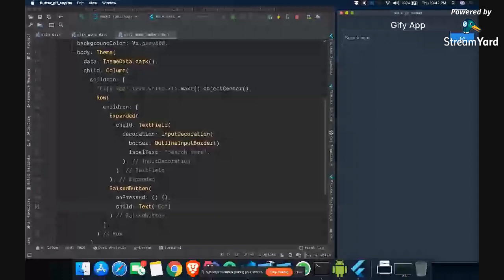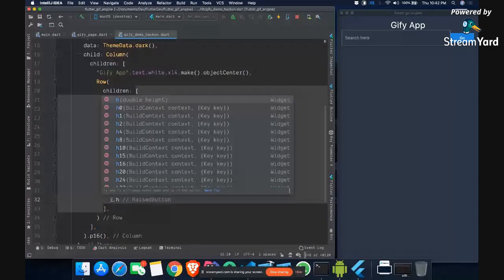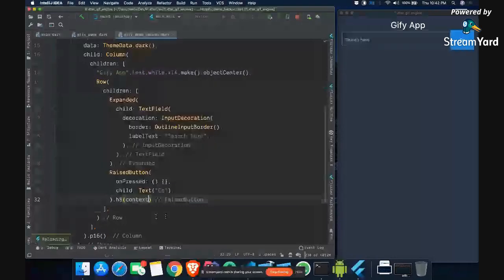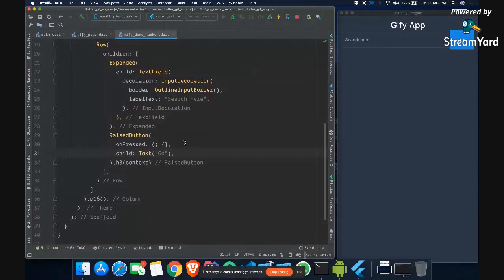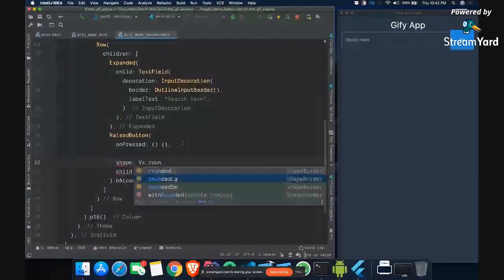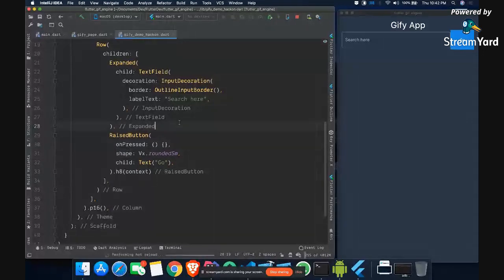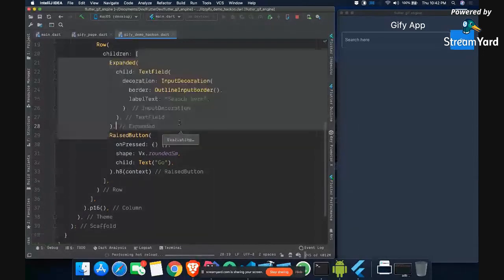But what I want is to change the size of this button. So after raised button I can say height of 8%. This is again being done using Velocity X. Now this is looking fine, not the best. We can even give it some rounded shape. For shape I can say vx.roundedSM, which we can use so that it looks a little bit rounded. And now you can see it is rounded.